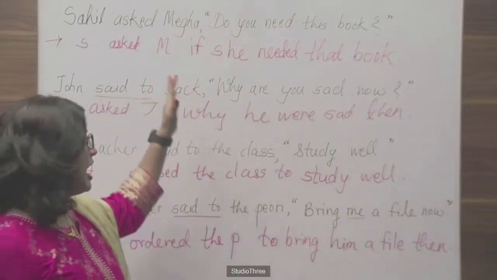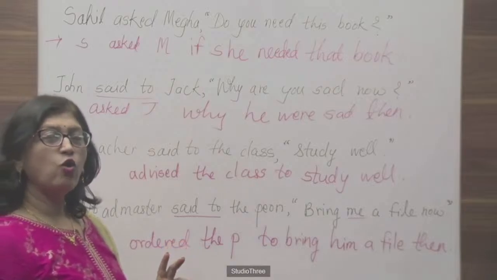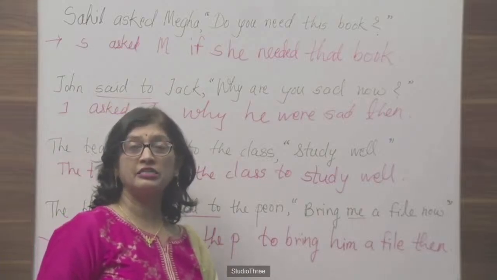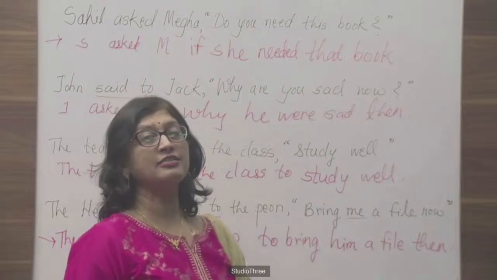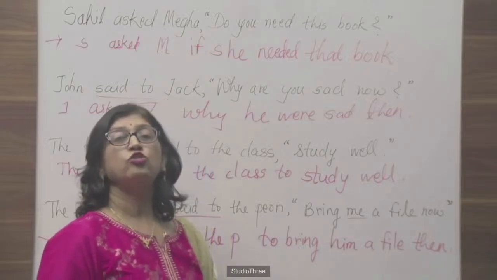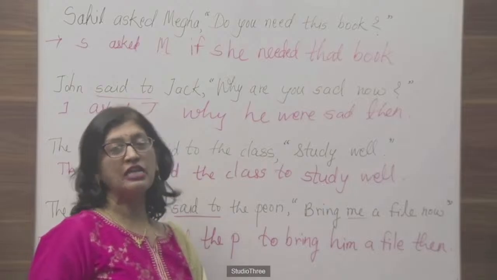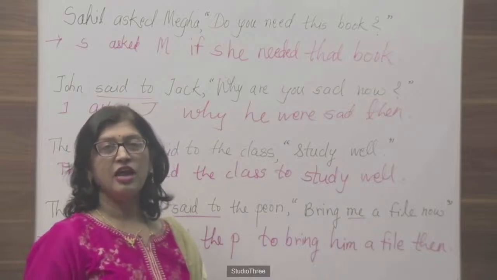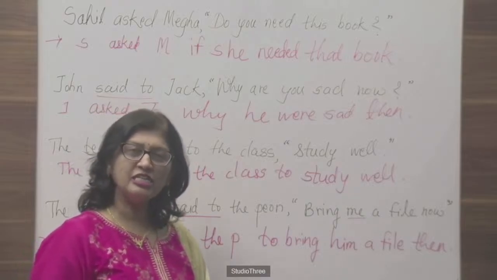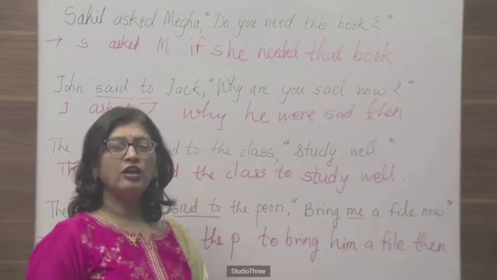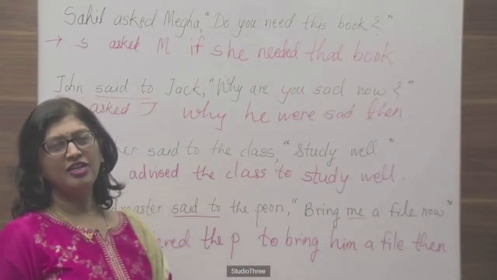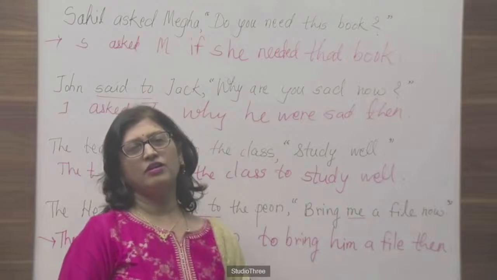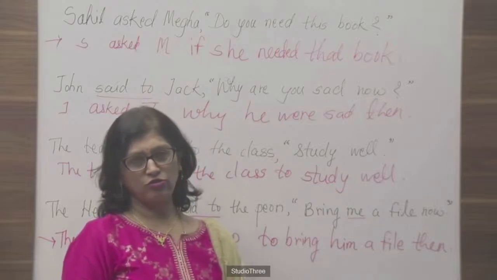Okay guys, I think you have got how we can change from direct to indirect speech for the four kinds of sentences. Yesterday we saw assertive sentences and exclamative sentences. Today we have seen interrogative sentences as well as imperative sentences. I think you have got a very nice idea how to change these kinds of sentences from direct to indirect. I hope you are satisfied now. So thank you. We will meet very soon in the next session, after some days or today also. Okay. Thank you.